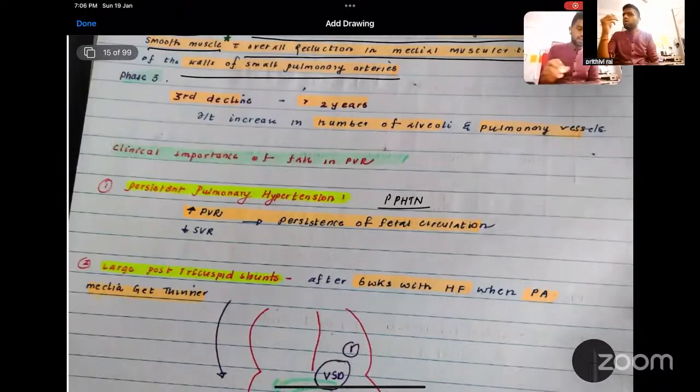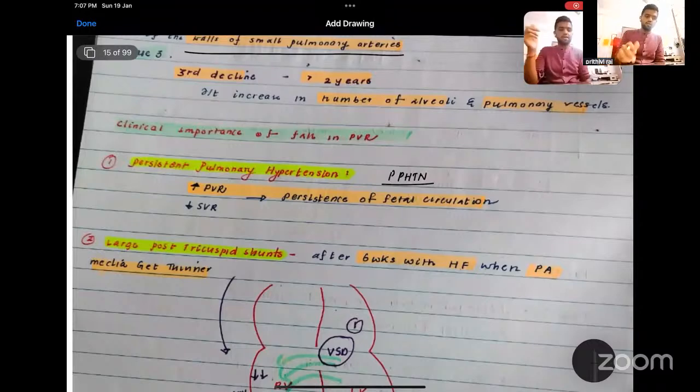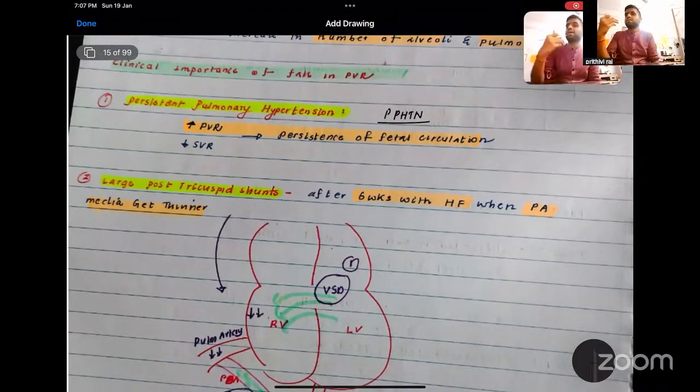And I have already said why the VSD appears only after 6 weeks, not before that. Because when the pulmonary artery involution occurs, the PVR maximally decreases. So now the right ventricle becomes very compliant, right? It receives the shunt blood from the left ventricle to the right ventricle, and it enters the pulmonary artery and causes congestion of the lung, and the child will present with recurrent respiratory tract infection. That is the post-tricuspid shunt. So we have two terminologies, pre-tricuspid shunt and post-tricuspid shunt.